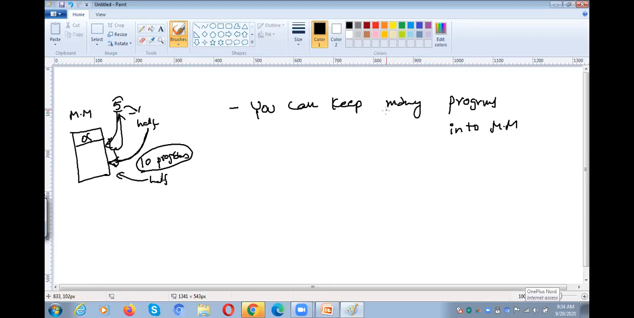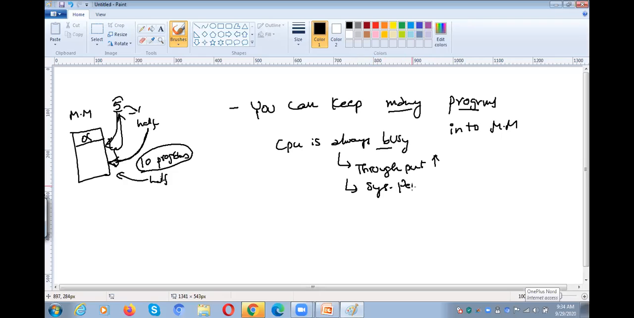If we keep many programs in the main memory, what happens? The CPU is always busy running the programs. If the CPU is always busy, throughput will be higher, and whenever throughput is higher, system performance will increase. So that is the first advantage of this concept: you can keep many programs in the main memory.